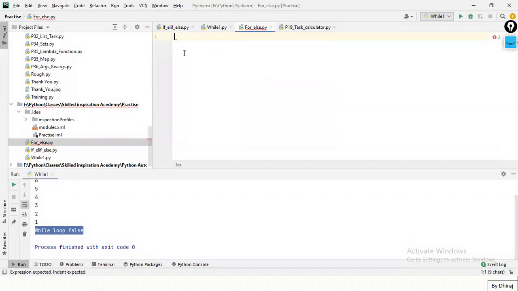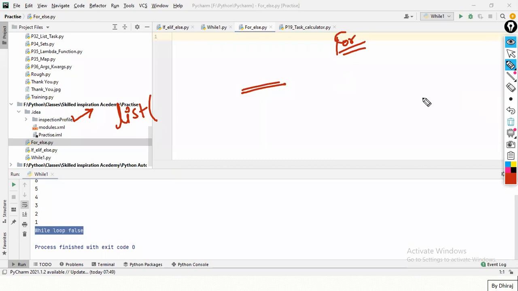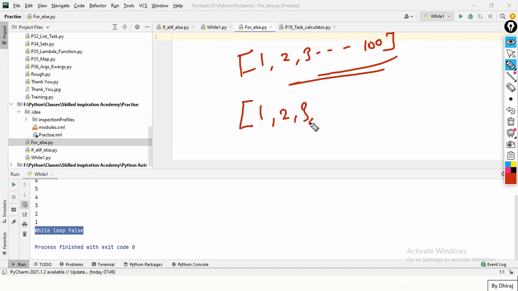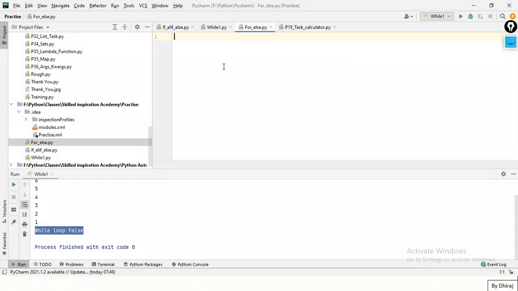Suppose I need to print a list of 1 to 100. What can I do? Can anyone tell me? I need to print 1, 2, 3 up to 100. Shall I write a list of 1, 2, 3, 4 up to 100? No, I'm not talking about loops. Before loops, if I need to print 100 numbers in a list, how can I print it?